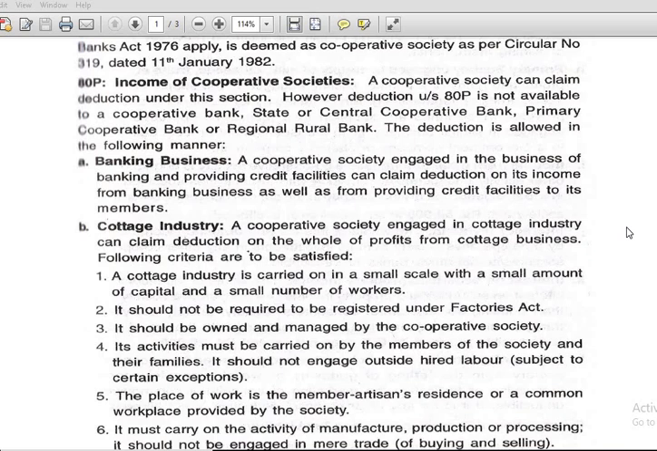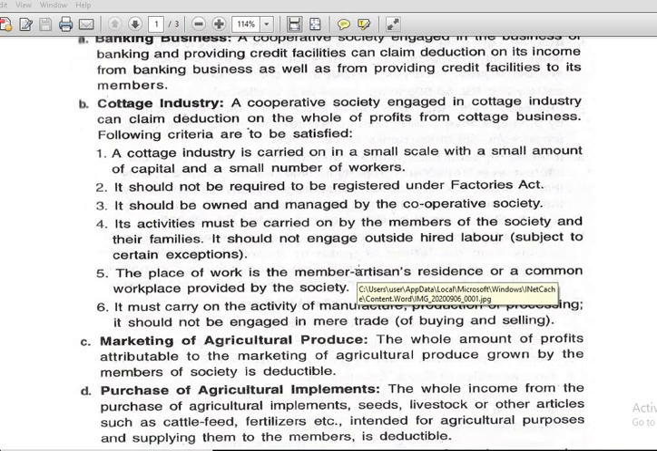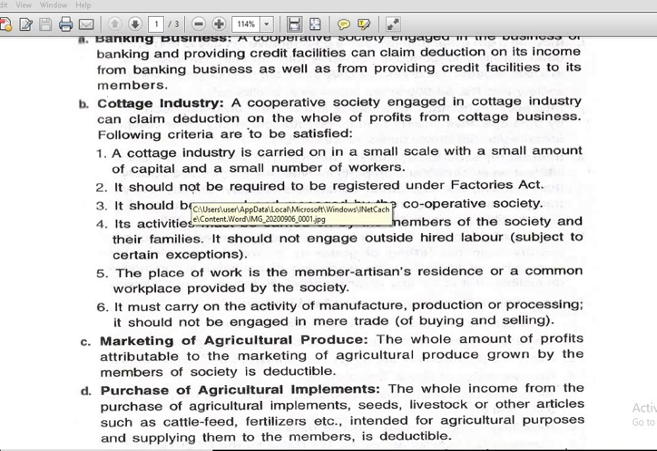Cottage industry. A cooperative society engaged in cottage industry can claim deduction on the whole of the profits from cottage business. Now what are the criteria to be satisfied in order to avail this deduction under 80P? Cottage industry is carried on in a small scale, not on a large scale, with a small amount of capital and a small number of workers. So if you carry out the business on a large scale and with a good number of employees, then it is not called cottage industry. So here deduction is not available in that case.